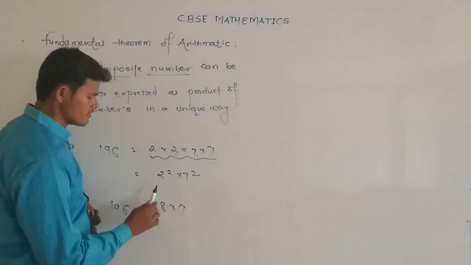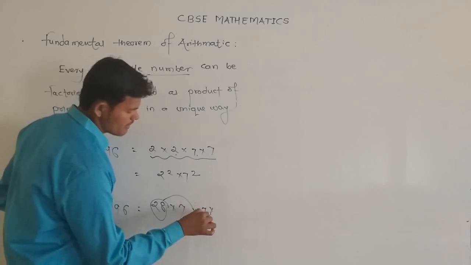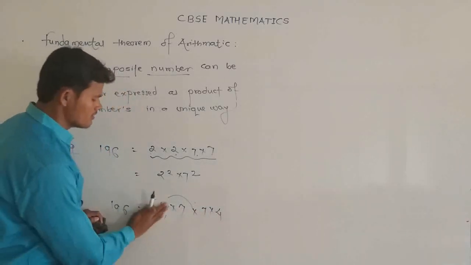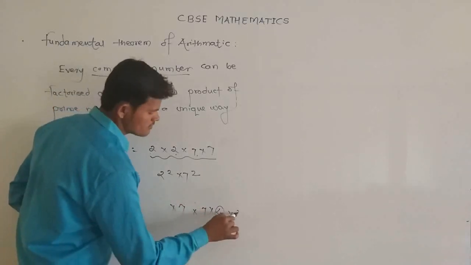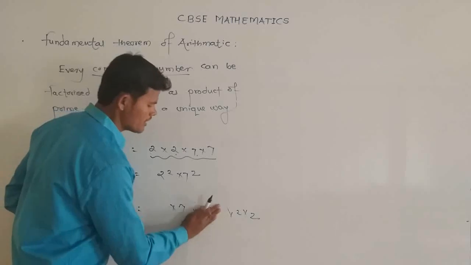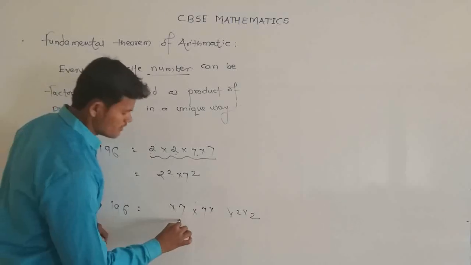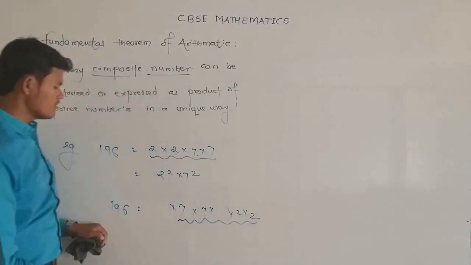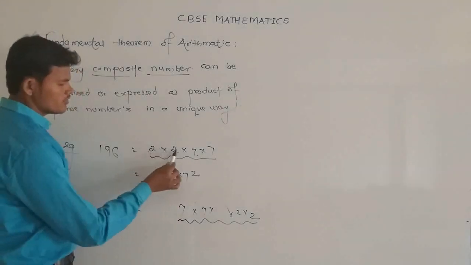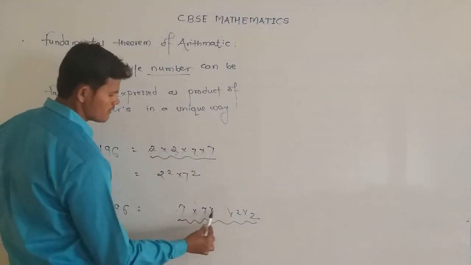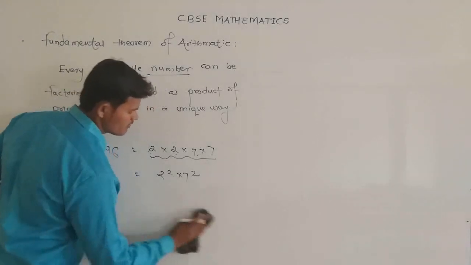So we get 28 multiplied by 7. 28 can be factorized as 7 multiplied by 4, so we get 7 multiplied by 7. Now 4 can be factorized as 2 multiplied by 2. So we get 7 multiplied by 7 multiplied by 2 multiplied by 2. So the order is not important for prime factorization. It can be written as 2 into 2 into 7 into 7 or 7 into 7 into 2 into 2.